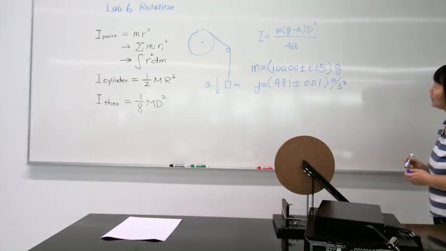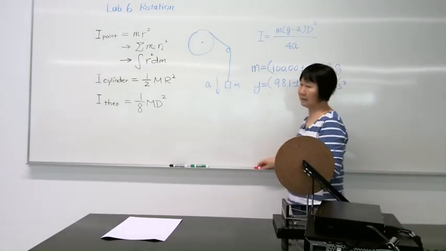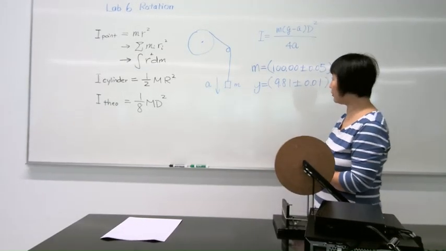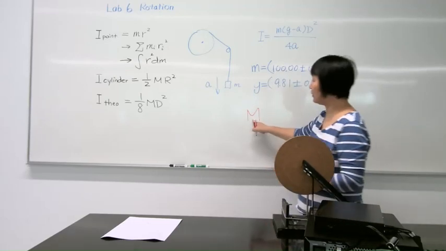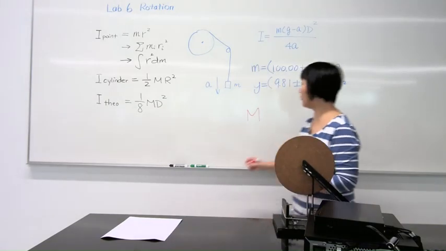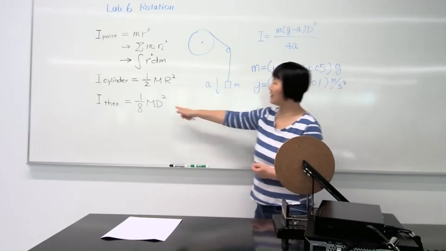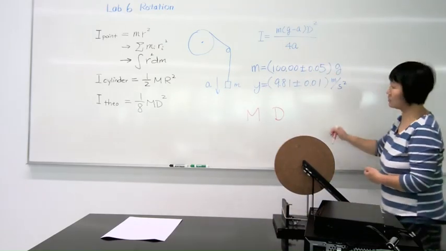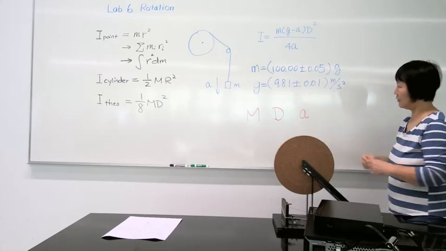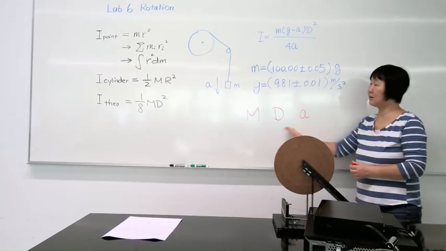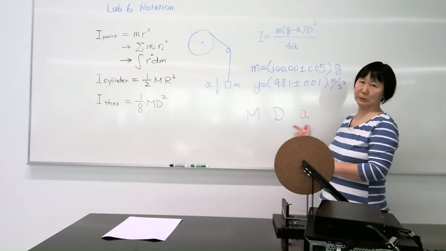And what other quantities we must measure? We must get the other three quantities. They are the mass of the wooden disc, we need it in our first method; the diameter of the wooden disc, we need it for both methods; and the acceleration. Okay, so these are the three data we need to know. Next, I'm going to demo how to measure this data.